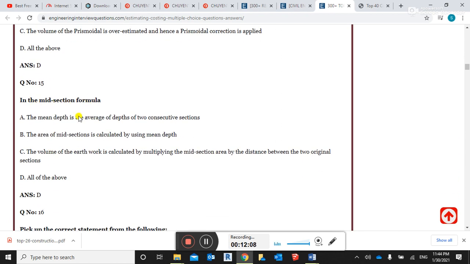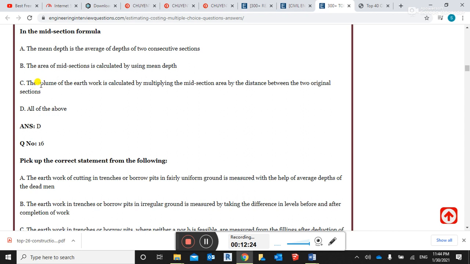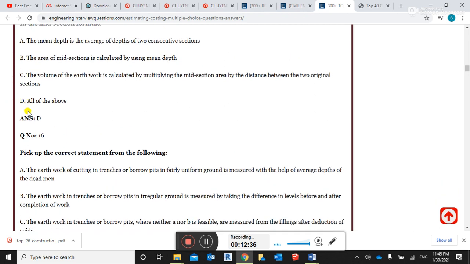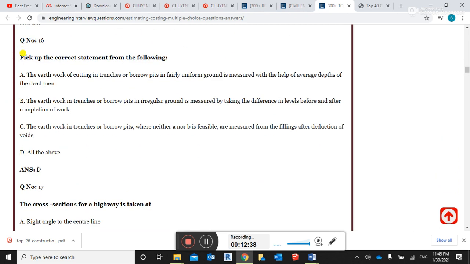In the mid section formula, the mean depth is the average of the depth for the two consecutive sections, which is correct. The area of the midsection is calculated by using the mean depth. The volume of the earthwork is calculated by multiplying the midsection area by the distance between the two original sections. D is correct. A, B, C, all the options are correct. All of the above.